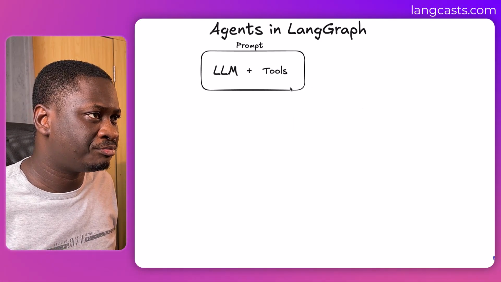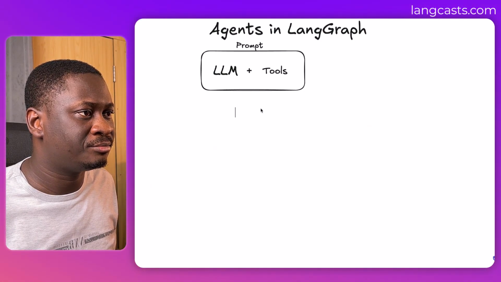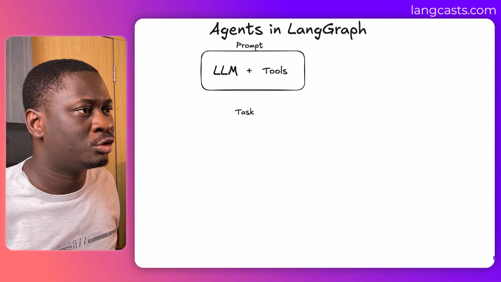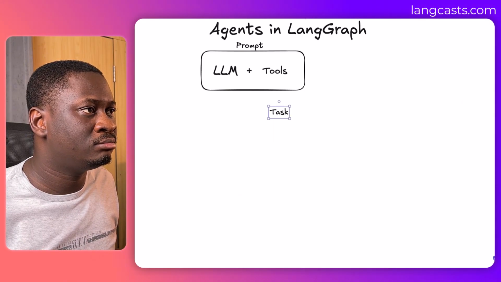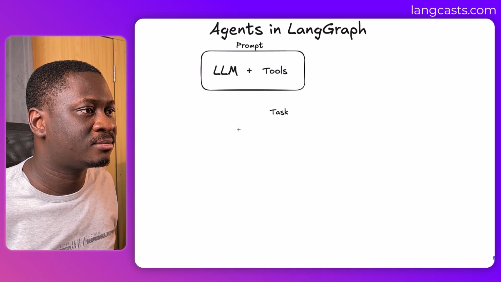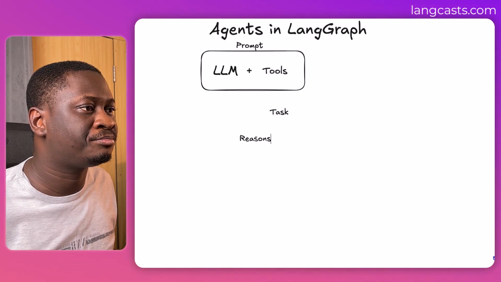So what happens is, first, you give your agent a task. It then takes the task and reasons through it.